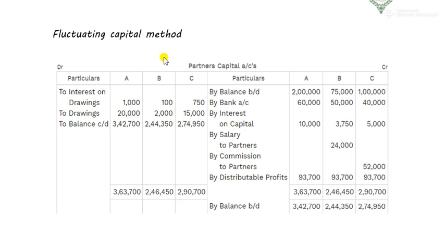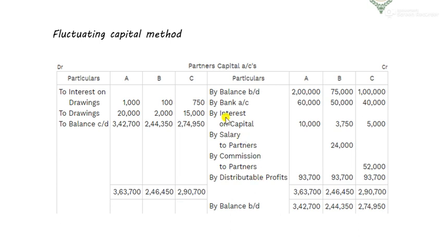Capital is a kind of a liability. It is a credit account. So it starts from the credit side. If it was a debit account, it would start from here, to balance b/d. But this is a credit account, so therefore we started from here, by balance b/d. So this is the capital at the starting of the year, right? 2 lakhs, 75,000, 1 lakh for every partner, it is different. Then the items that change the capital, such as interest on capital, salary to partners, commission to partners, and distributable profits.